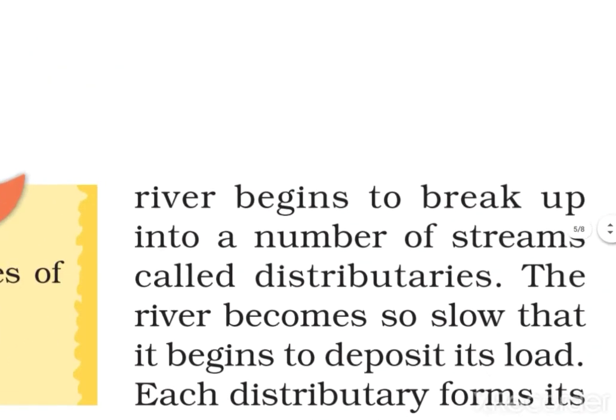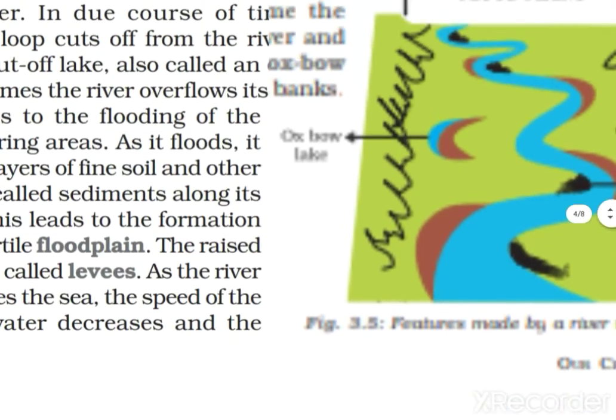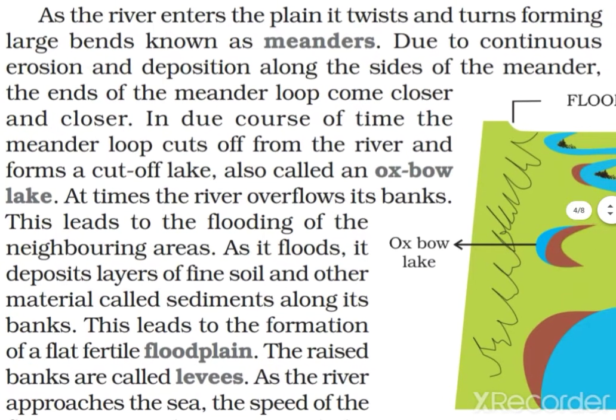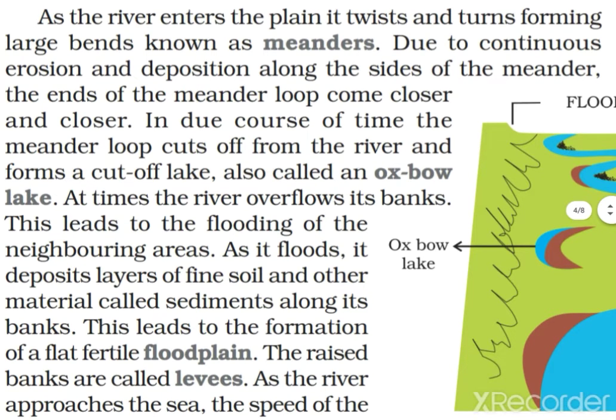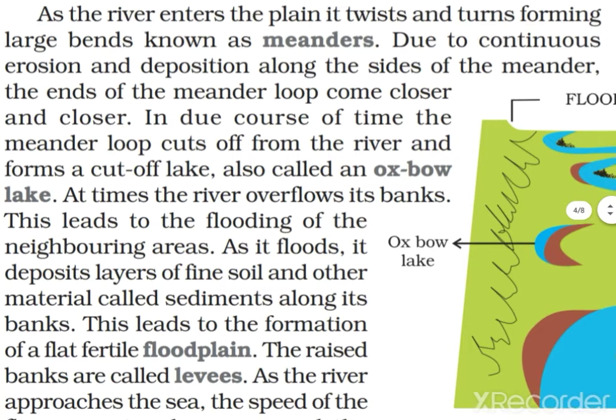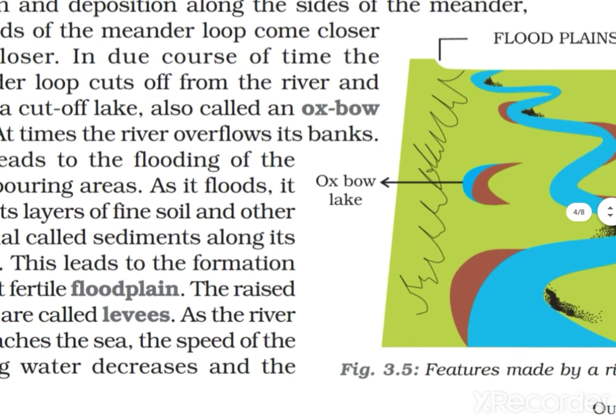So hope you understand from the first. Let us see. Rivers start first from the hard rock. It falls on the rock and creates a waterfall, the first form. Then the river twists and turns, and creates a meander, right? Because of the meander and this continuously flowing water, it cuts off from that particular shape. That particular round-shaped lake is cut off, and then it creates an oxbow lake.